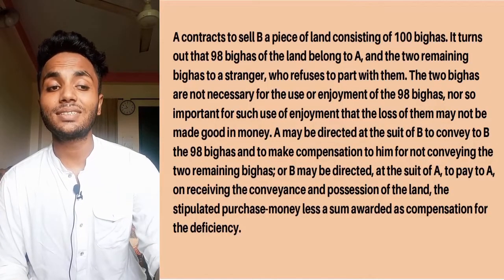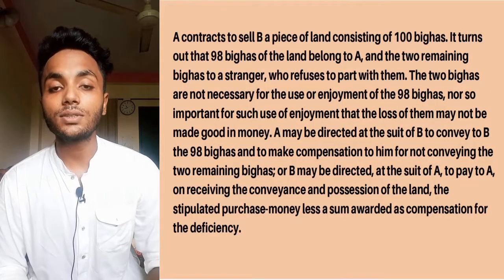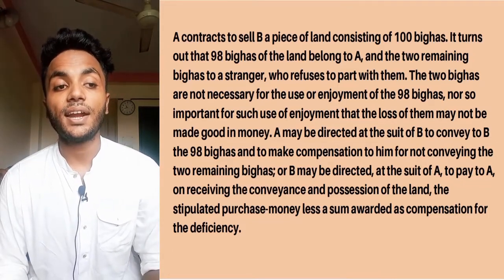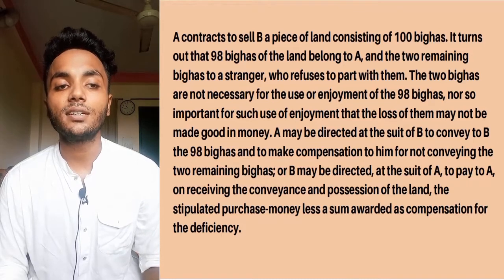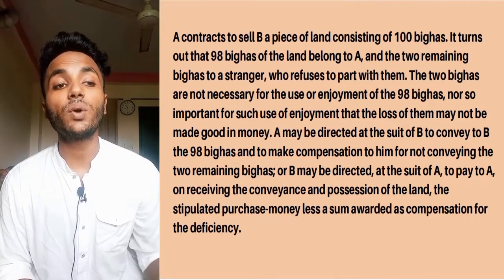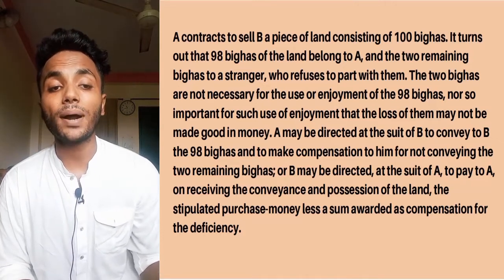A contract to sell a piece of land consisting of 100 bighas. It turns out that 98 bighas of the land belong to A and the two remaining bighas to a stranger who refused to part with them.